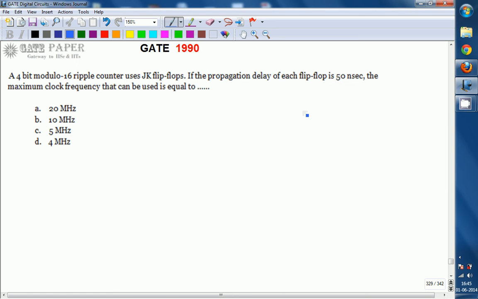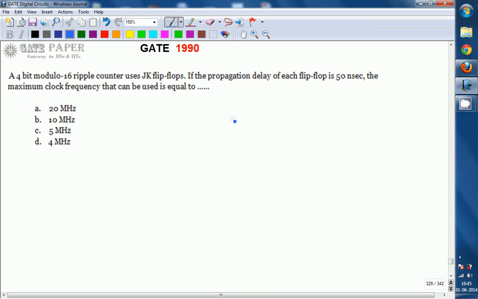Hello, we are discussing the GATE 1990 ECE paper, and the topic is related to digital circuits. A 4-bit modulo 16 ripple counter uses JK flip-flops. If the propagation delay of each flip-flop is 50 nanoseconds, the maximum clock frequency that can be used is equal to... what is the maximum clock frequency you can apply?